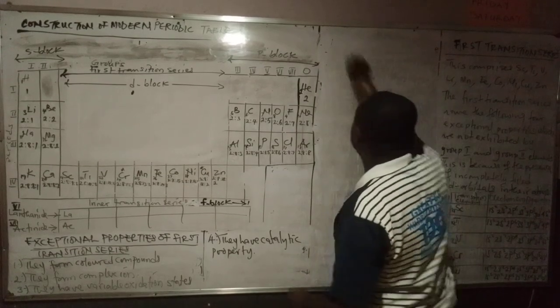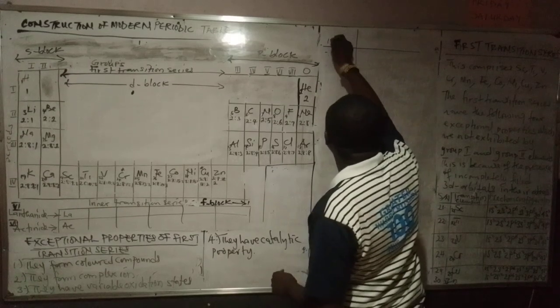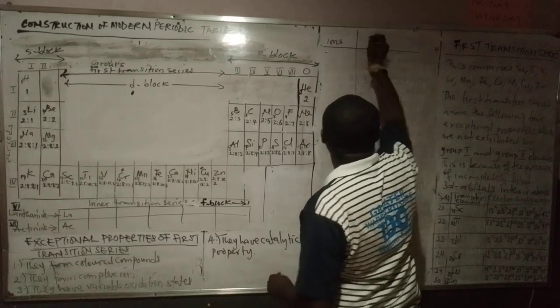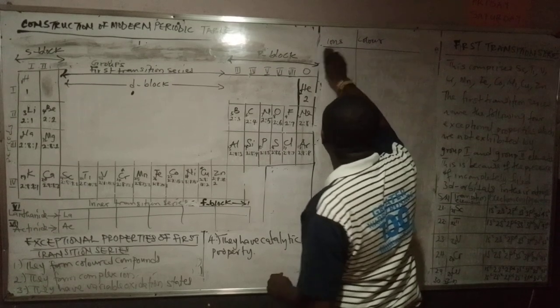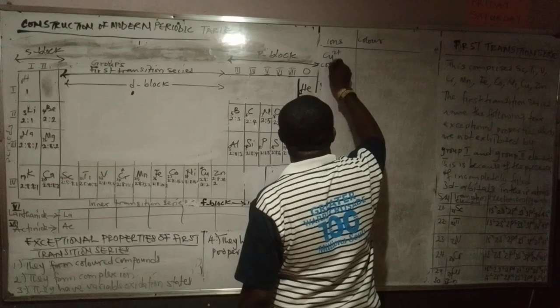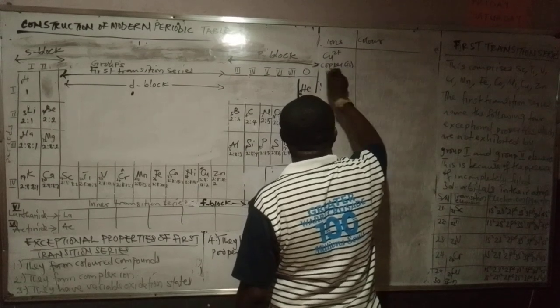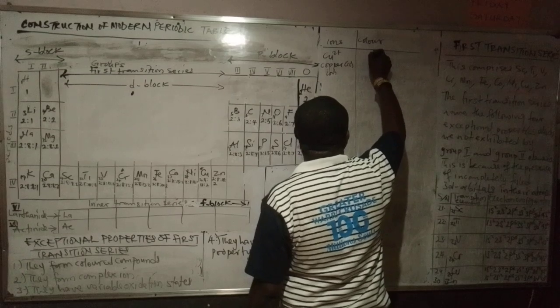I want to show you some things here. Ions, then color. Now we have copper 2 ion. The color of copper 2 ion is what? Is blue.